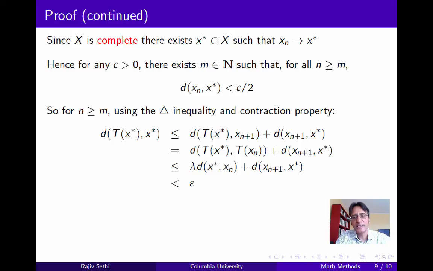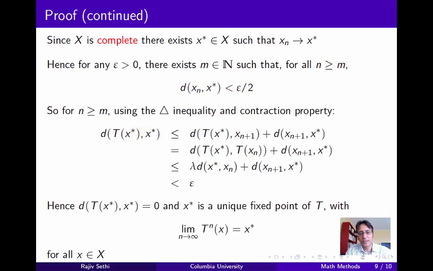And this must be less than epsilon, because n is larger than or equal to m, so the distance between the limit x star and the terms xn, xn plus 1, and so on are all less than epsilon over 2. Lambda is less than 1, so we get the expression shown on the slide. Now this of course implies that the distance between x star and its image has to equal 0. We know that a metric cannot be negative, and it can't be positive either, because the distance between x star and its image is less than epsilon for any epsilon positive. So therefore it must be equal to 0, and x star is the fixed point of T.